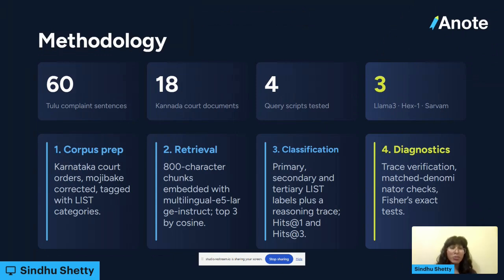And then lastly we used 3 models, which were Llama 3, Hex 1, and Sarvam. Llama 3 is not trained in Kannada at all, but has multilingual capabilities. Meanwhile, Hex 1 and Sarvam are Indic models, so they are trained in Kannada extensively, but none of them are trained in Tulu.